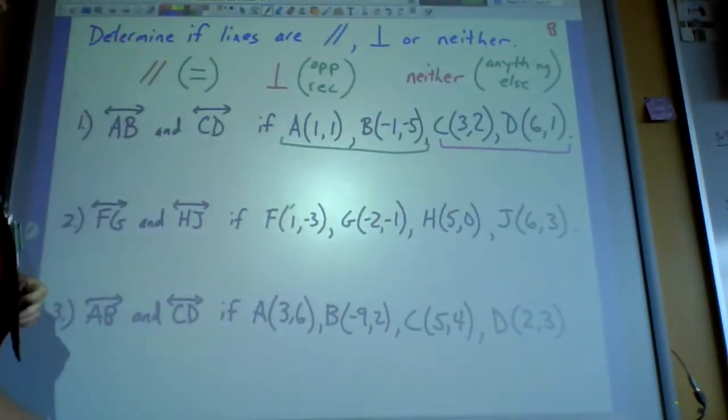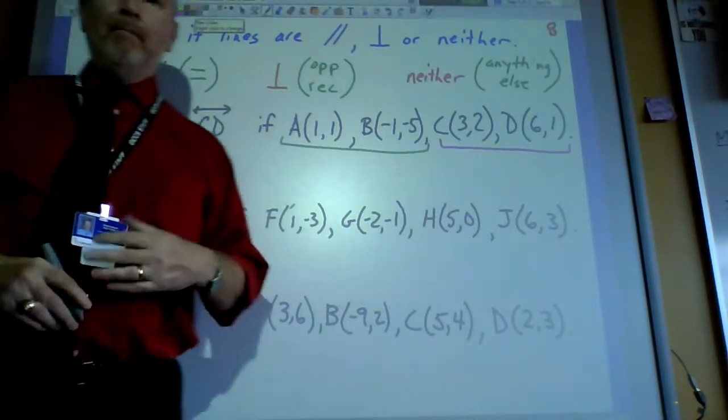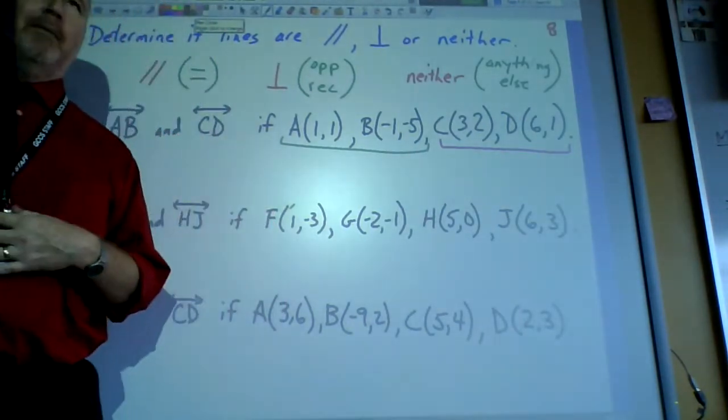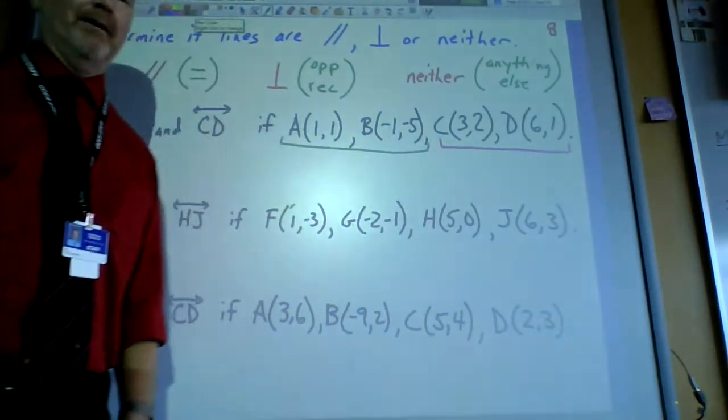All right? So let's do AB. Hopefully everybody remembers the slope formula. Most of the six classes were able to come up with it. I think actually five out of the six could remember. Somebody could remember the formula.